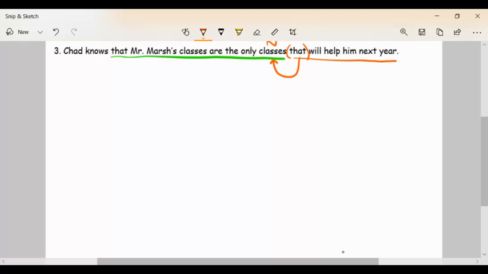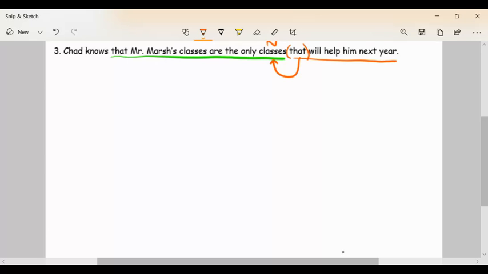Perfect. When I go to the front here, here's this word that, and it should be describing a noun directly in front of it. And I don't have a noun in front of it. I have a verb. And the only noun I have before it is the word Chad, which is a little too far away for it to be modifying that. So this is not Chad that Mr. Marsh's classes are the only classes. It's not describing Chad at all. So what's going on here?